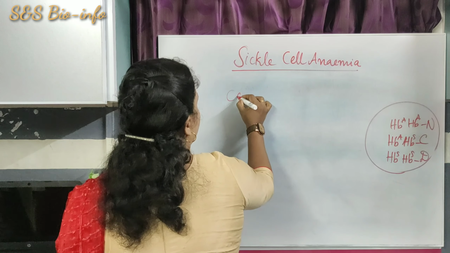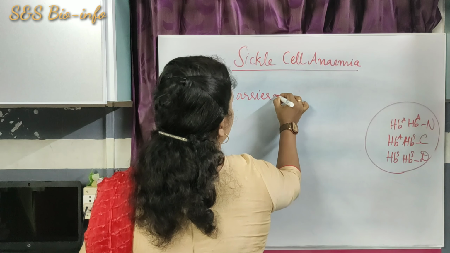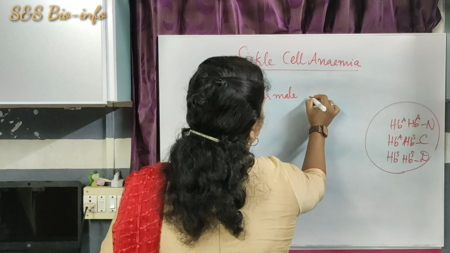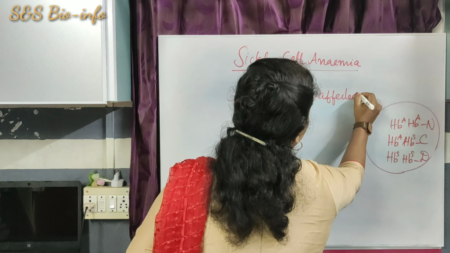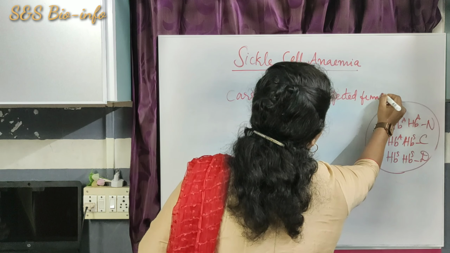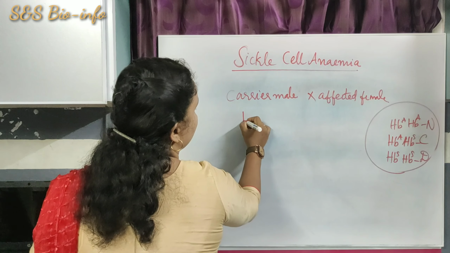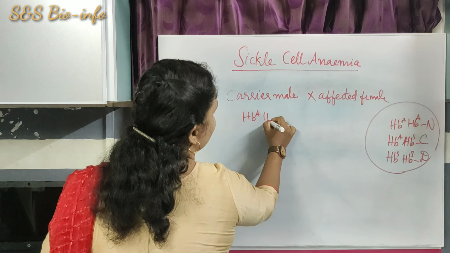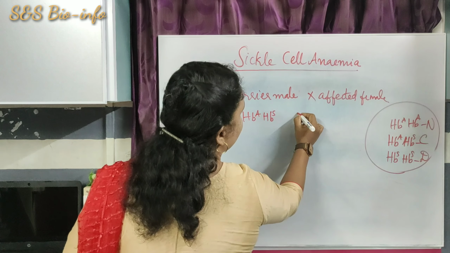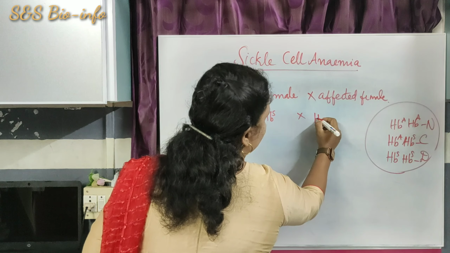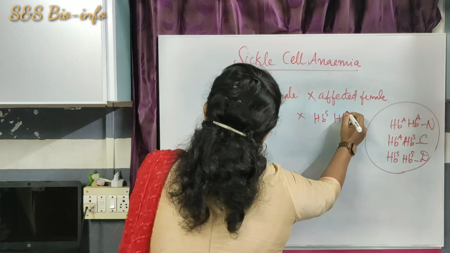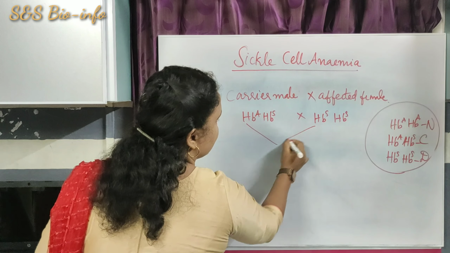Suppose it's a carrier male with an affected female. So the carrier male is HbA, HbS, and the affected female is HbS, HbS. What are the possibilities?